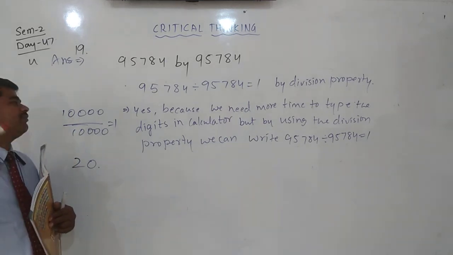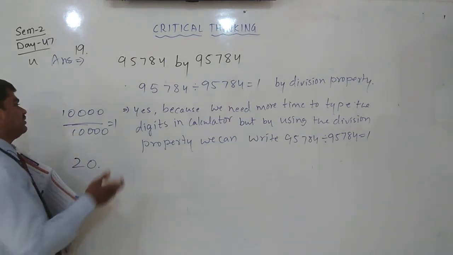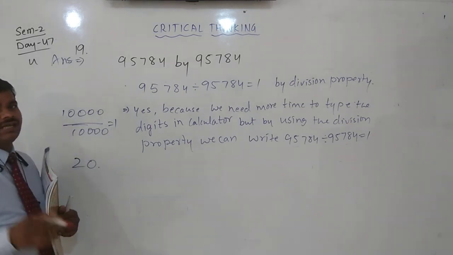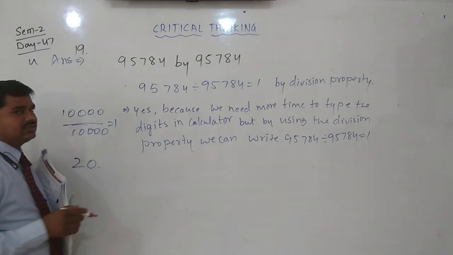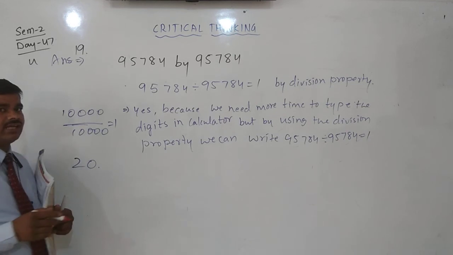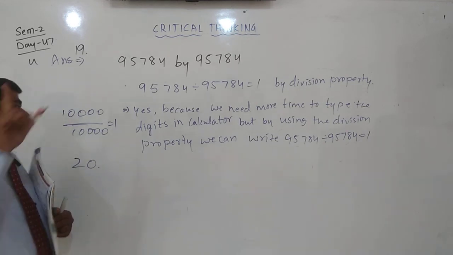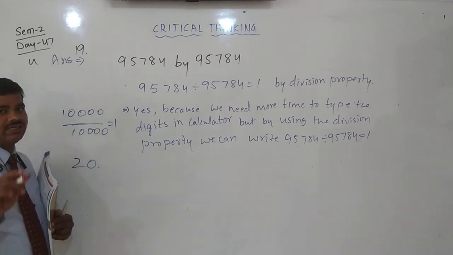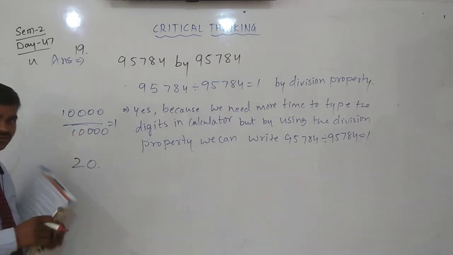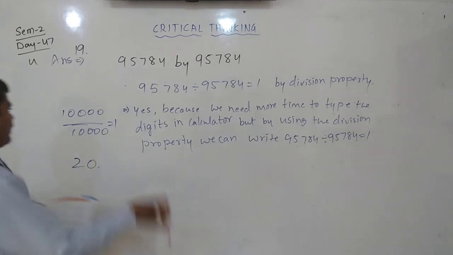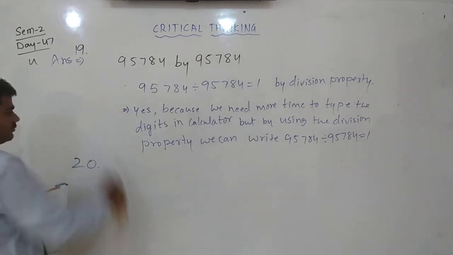At least 1 minute is required. But if you know the property of division, the same number is dividing, so you can say the quotient is 1 directly. By mentally we can calculate. It is easy.